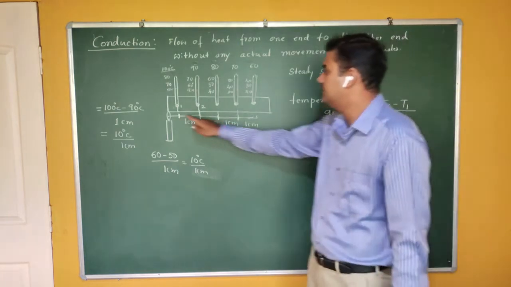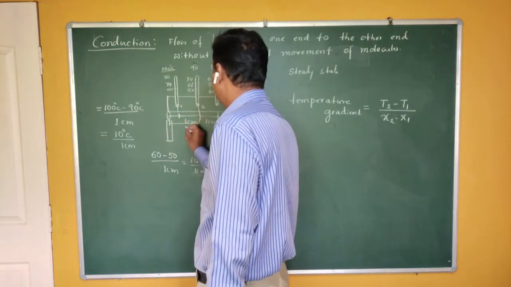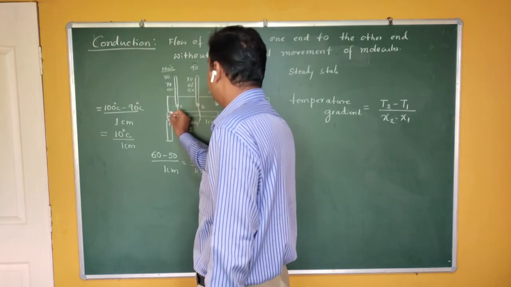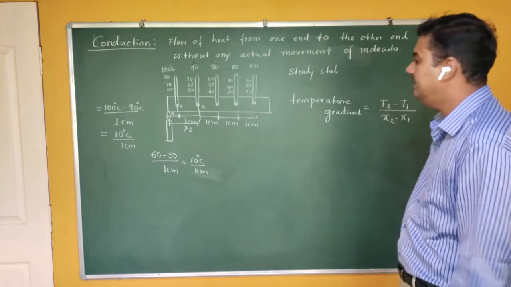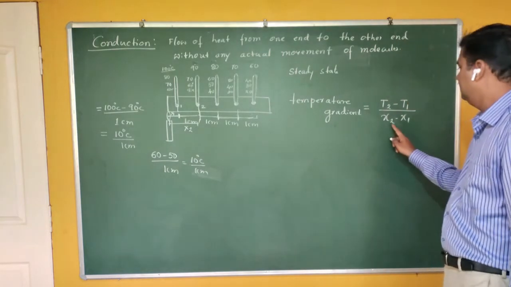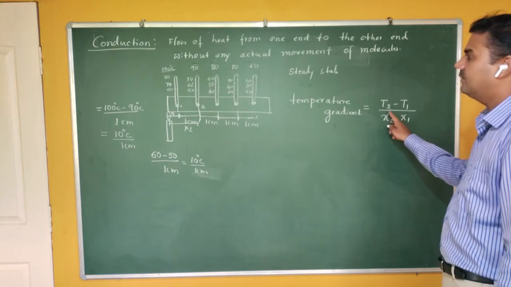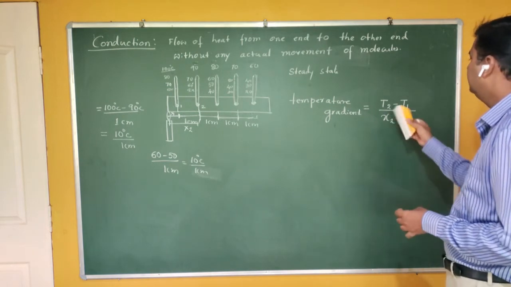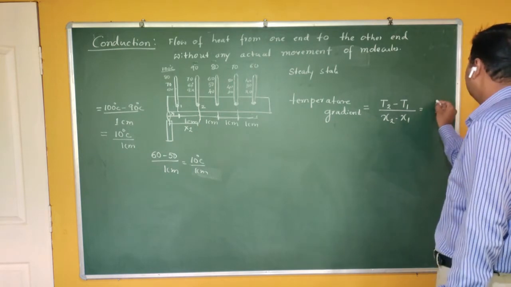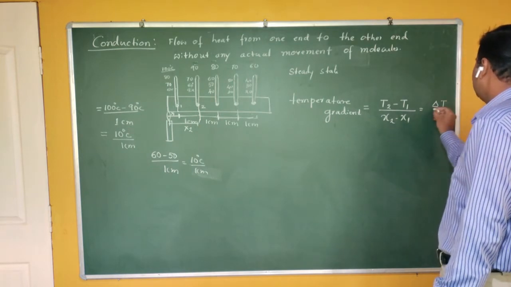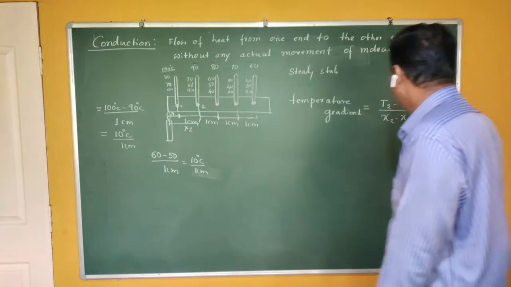If I take x1 as the distance of point 1 from the hot end, and x2 as the distance of point 2, then the distance between 2 and 1 I can write as x2 minus x1. And the temperature difference between T1 and T2 I can write as T2 minus T1. So simply, it is the change in temperature between the 2 points to the distance between the 2 points.